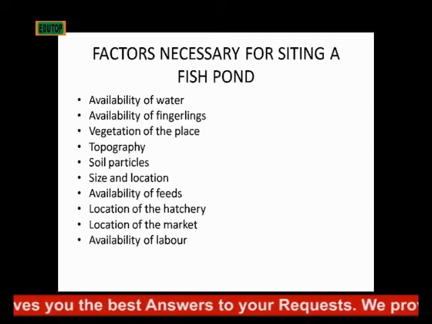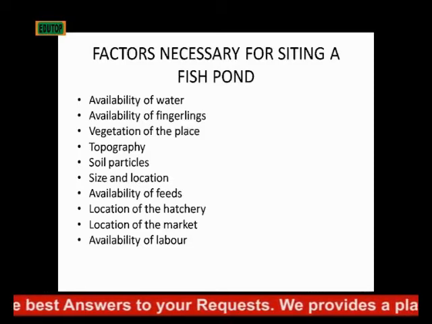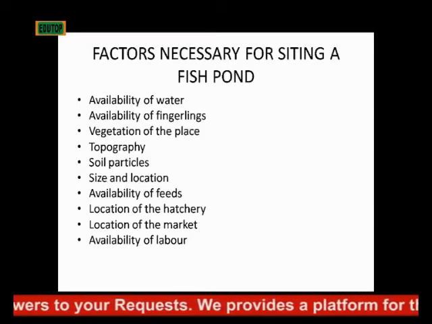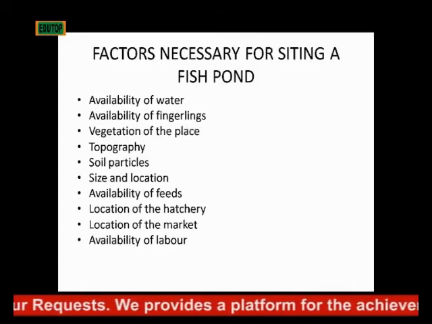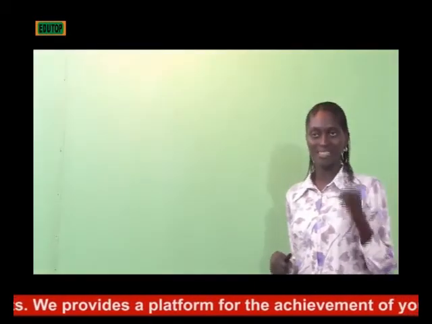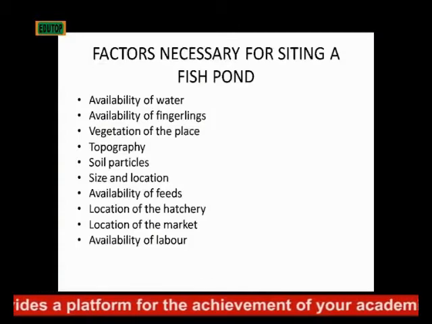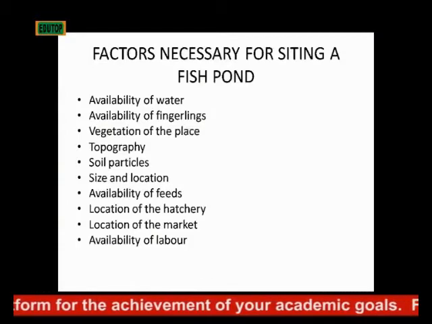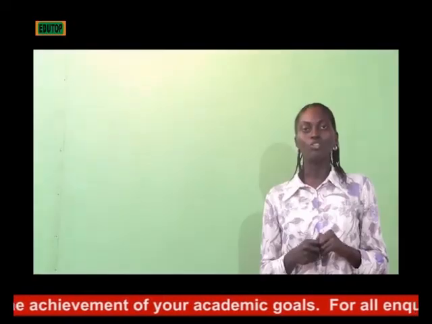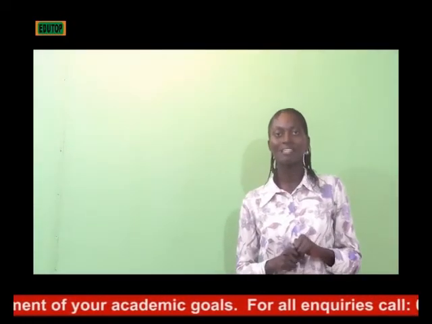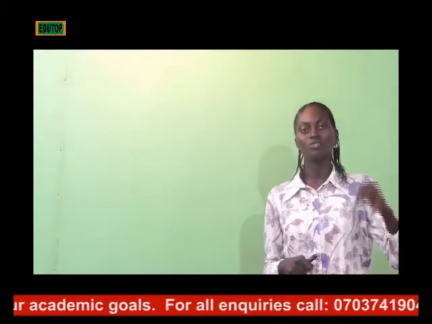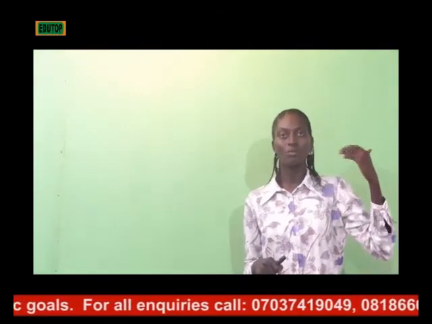What are the factors that are necessary for siting a fish pond? What are those things you should consider before you go and site a fish pond? First is the availability of water. You know, fishes don't live on land, they live in water, and definitely you cannot afford to raise a pond where water is scarce. So you have to consider a source of water around where you locate your fish pond.